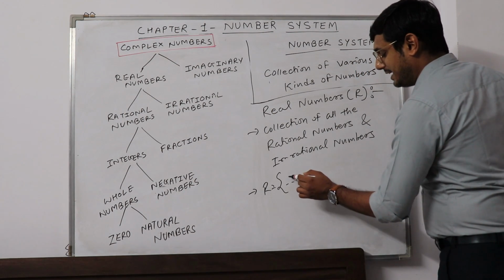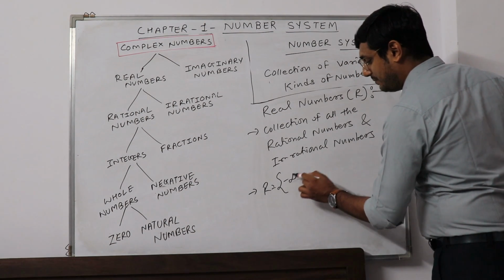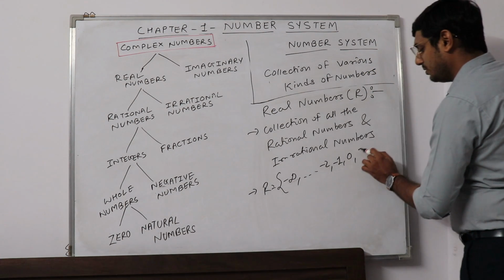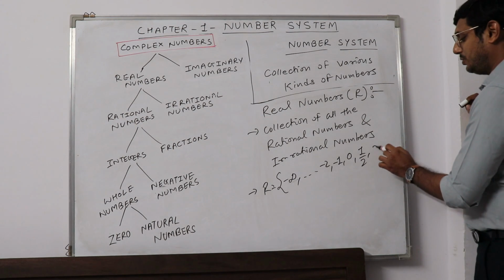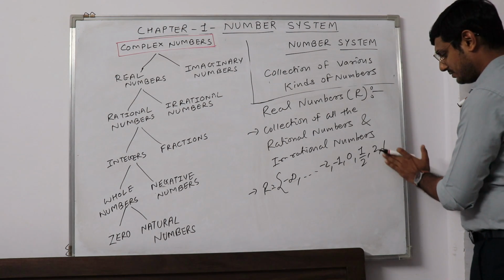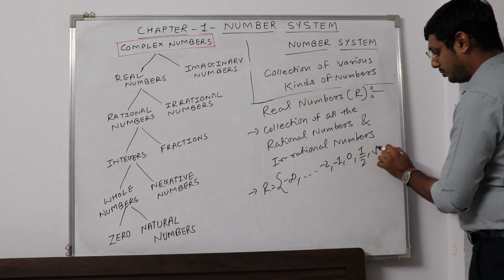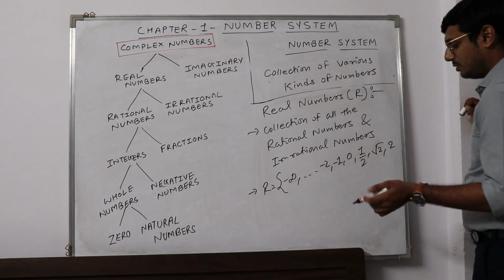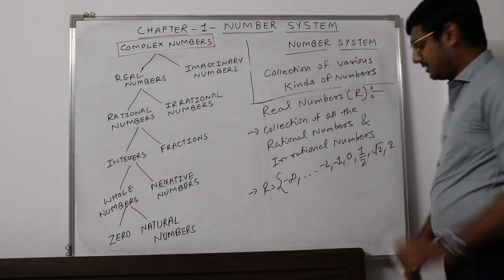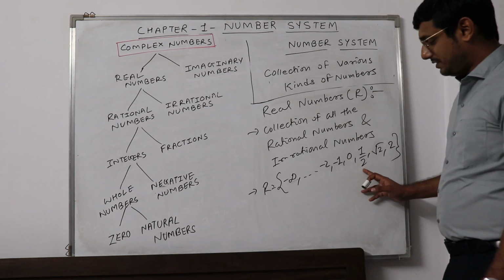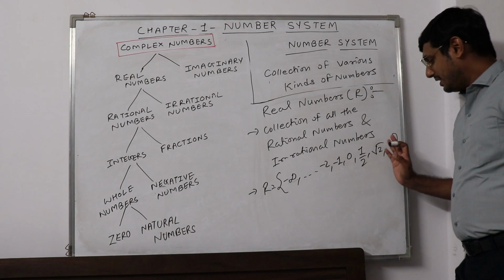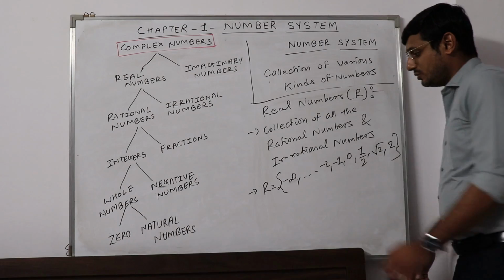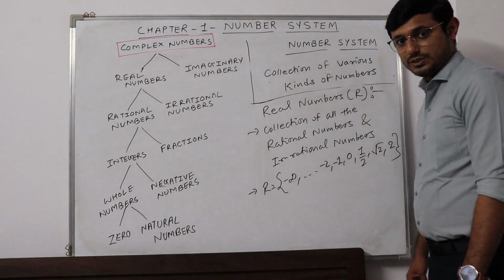I can show it as minus infinity to minus 2, minus 1, 0, 1 by 2, then 2, then root 2. Here rational numbers are also there, irrational numbers are also there. So it is known as real numbers.